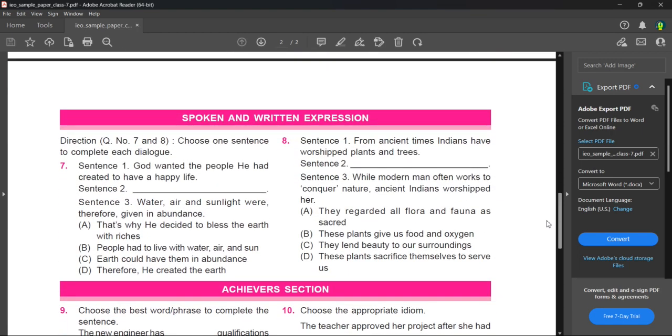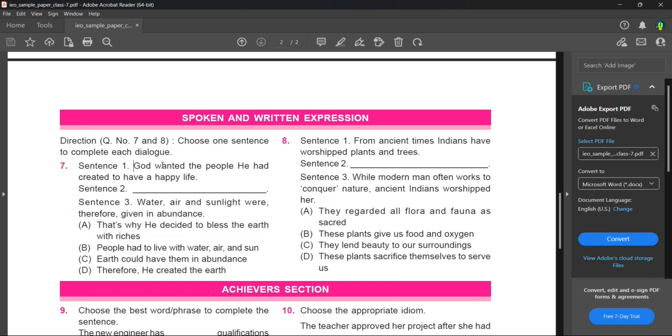Now let's go to the spoken and written expression sentences. Sentence 1: choose one sentence to complete each blank. God wanted the people he had created to have a happy life. Sentence 2 is blank, so you have to fill it in with the options given. Let's discuss it. Water, air, and sunlight were therefore given in abundance. Abundance means given in large amounts. In questions like this, if you don't know the answer, you can just fill in the blank with the given sentences.